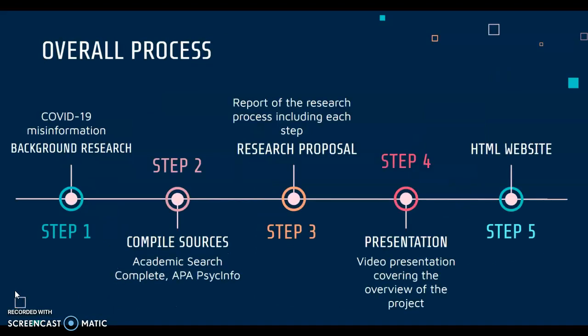This timeline shows a breakdown of the research process so far. First, I started off with background research on COVID-19 misinformation using the UT Library website. Then I narrowed the topic down to misinformation on social media platforms. Next, I gathered sources from a few different databases that were accessible through our school's library website. I used Academic Search Complete and APA PsycInfo for the majority of my sources as they provided great search results.